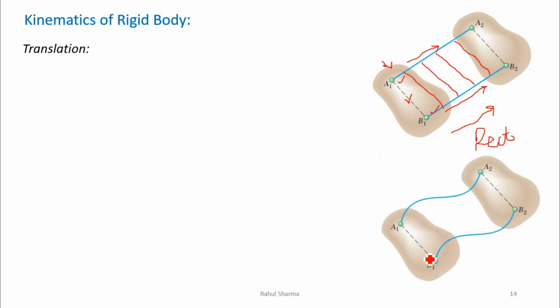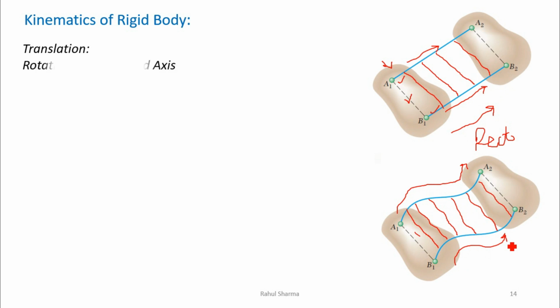I'm joining the point A and B with a straight line, and no doubt the orientation of the line joining the two particles will remain the same. At any time interval, the orientation of the line joining particles A and B remains the same, or we can say parallel to each other. But the path followed by A and B is not a straight line, it is a curved path. Due to this reason, we can say this is curvilinear translation motion.